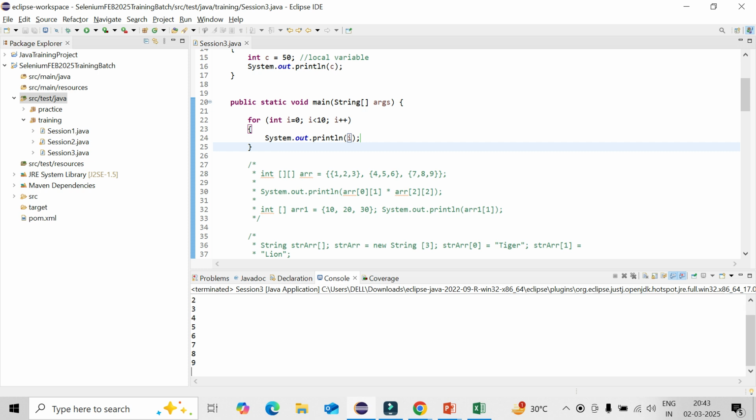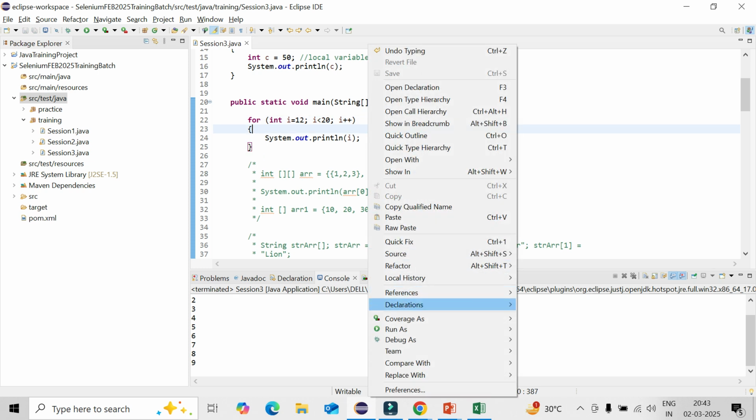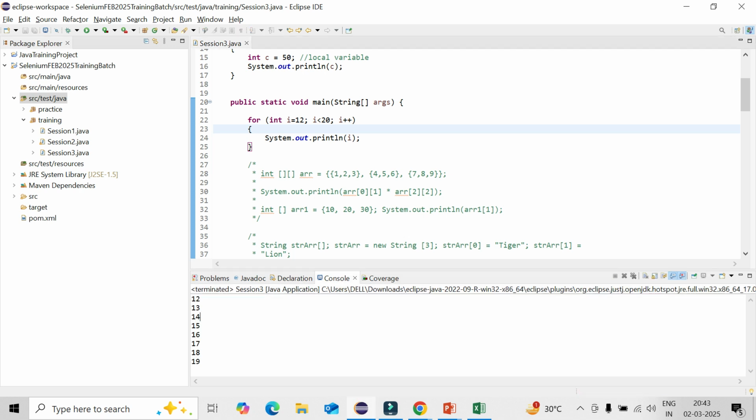Now your requirement is to print something from 12 to 19. So what you can do: i equal to 12. You start with 12, and to get till 19, you give i less than 20. So it will go from 12 to 19. That is the way you can do it. You can see 12 to 19.